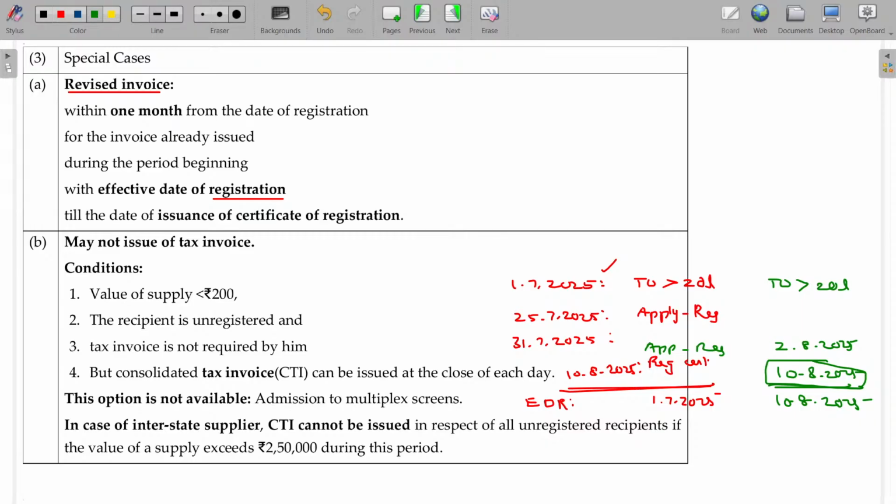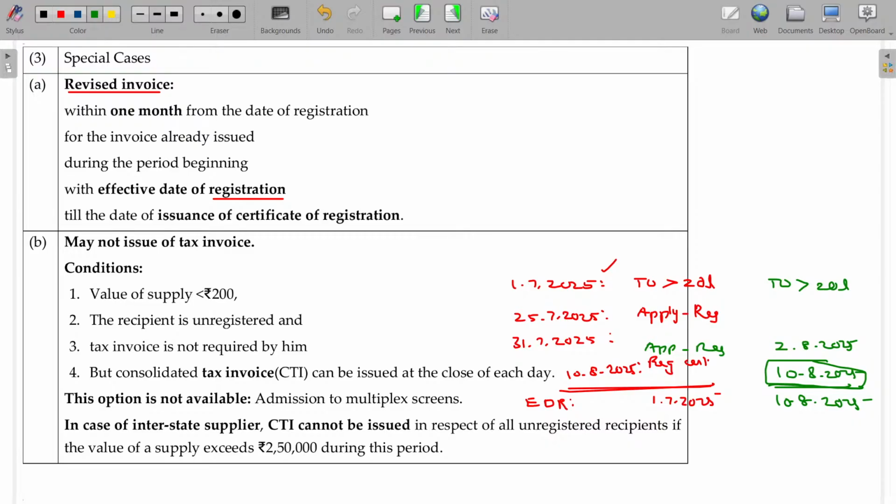The moment you are liable for registration, if you apply for registration within 30 days from the date liable to register, you may get the registration certificate sometime later, no worry. We assume that you registered as on the date liable for registration itself, 1/7 itself. But if you miss registration within 30 days from the date liable for registration, then I don't consider the date liable for registration. I will consider only the date you receive the registration certificate. Clear?